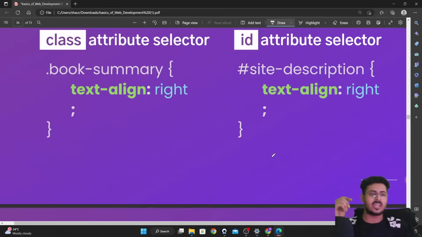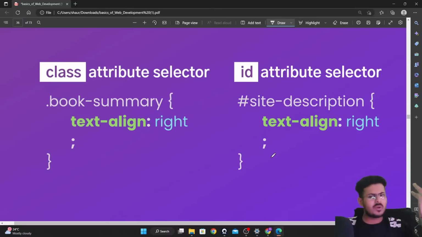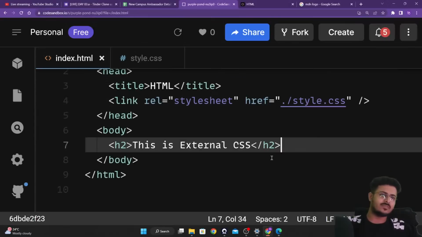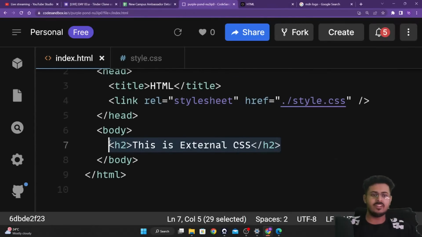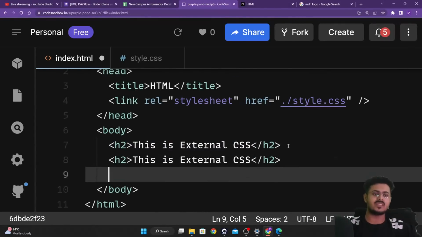Now many of you were asking, what if we had three H1 tags? What about 100 H1 tags? Which tag will get colored, guys? So let's do that. Why not? Let's assume we have three H2 tags, guys.